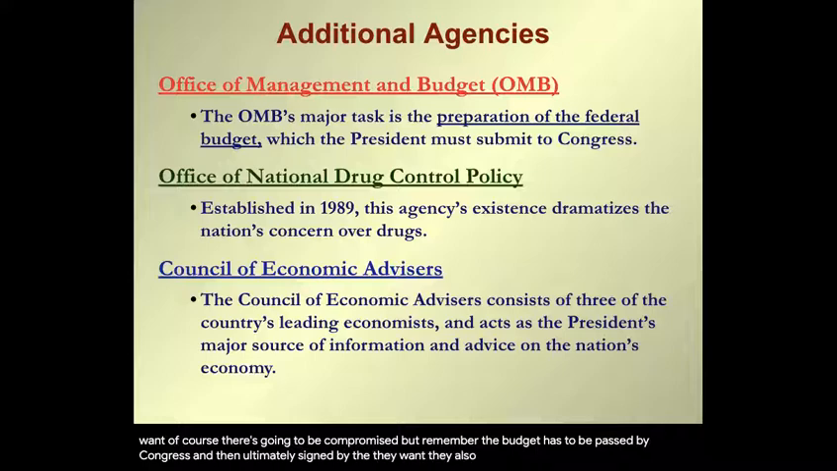They also have the Office of National Drug Control Policy, which of course handles drug affairs, and the Council of Economic Advisors that advise the president on anything regarding economics.